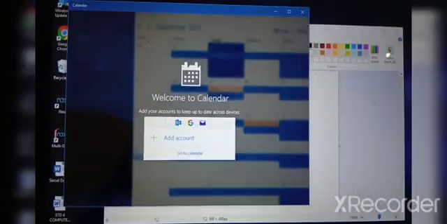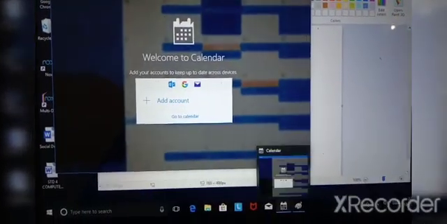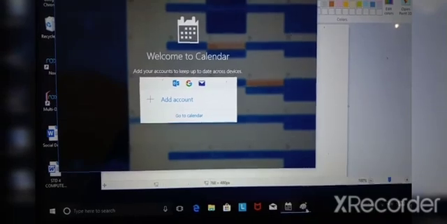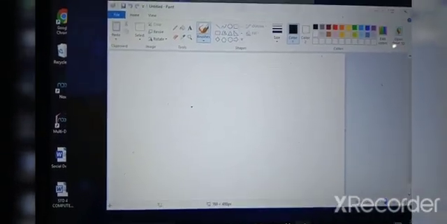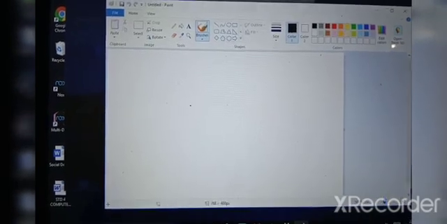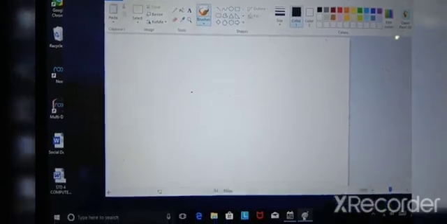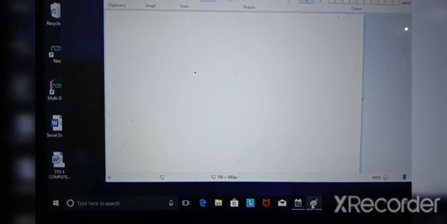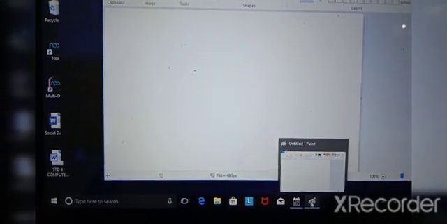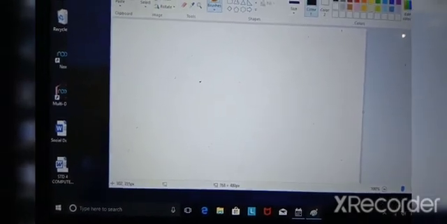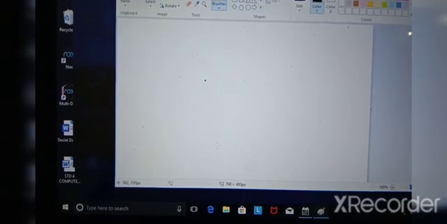Click on the calculator, and the calculator will come. Click on paint, and paint will come. Okay children, so this is called switching between running apps. On the taskbar you can see which apps are running. Understood, children?